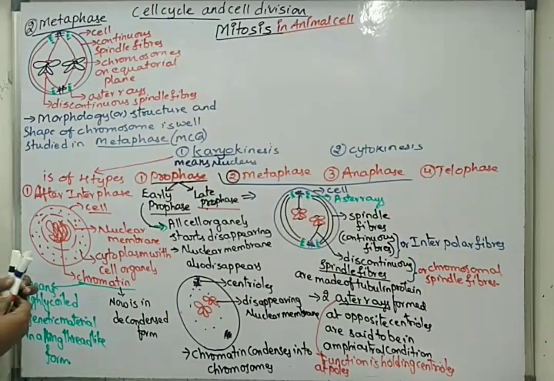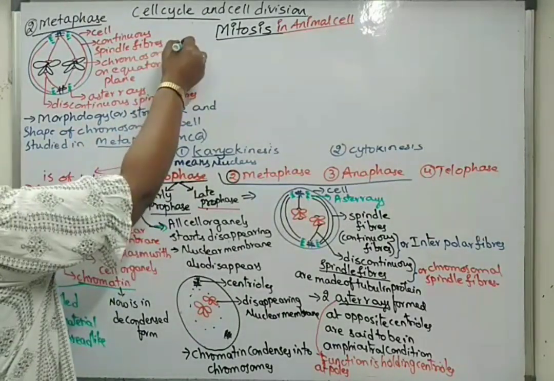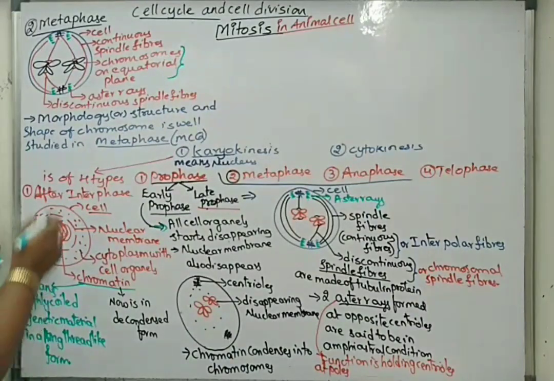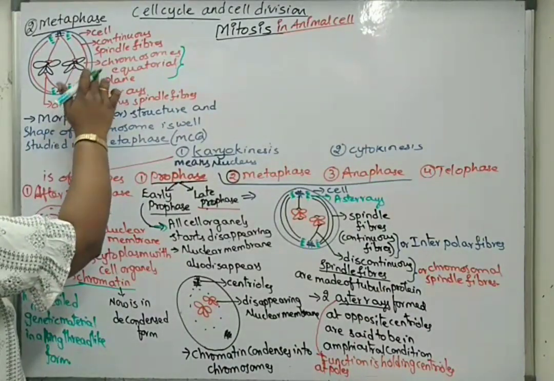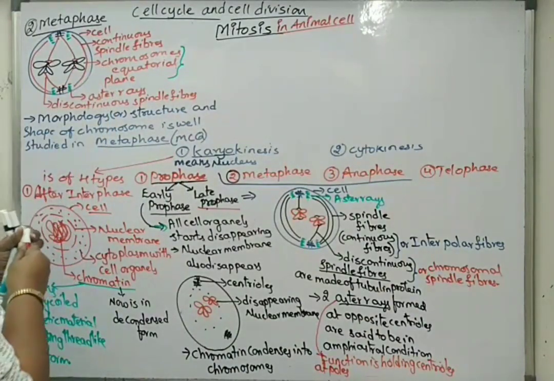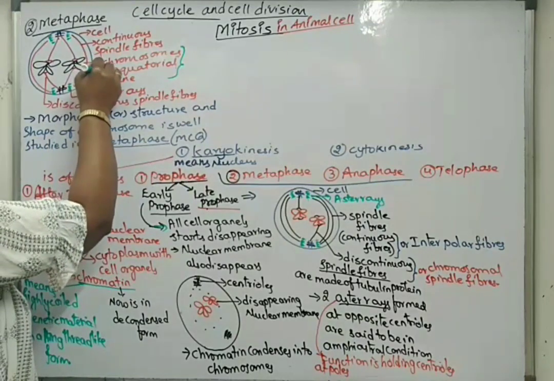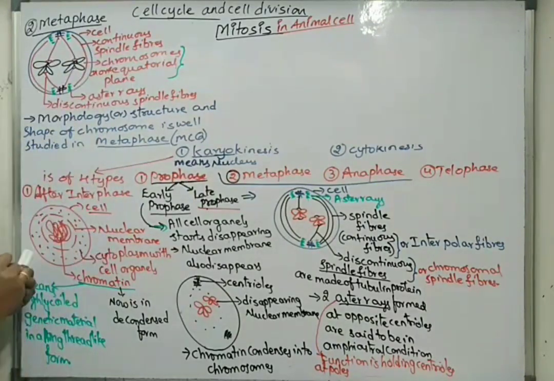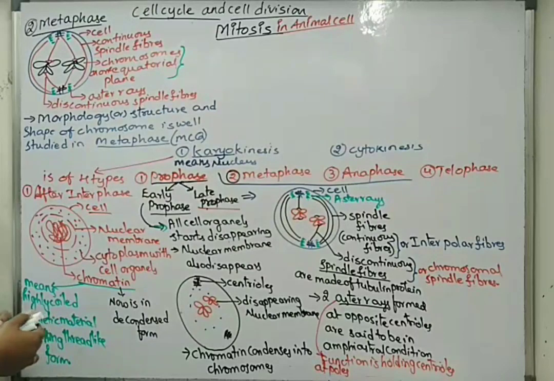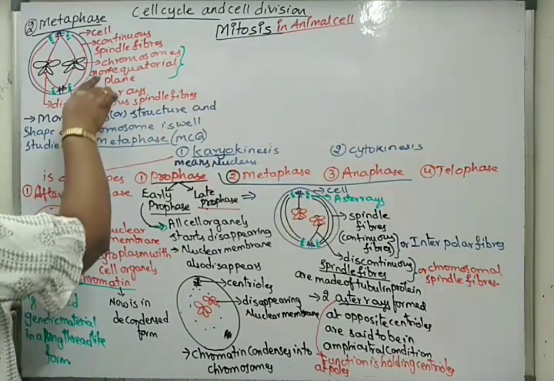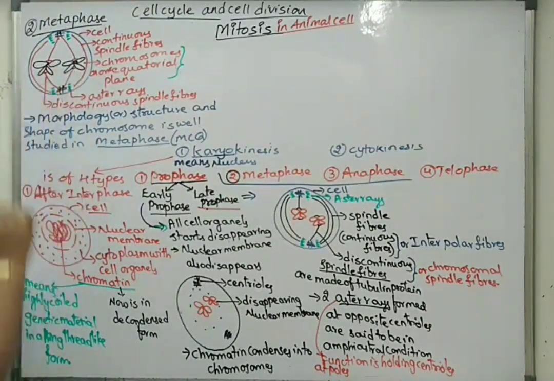So here in case of metaphase, we can take one point like these are all aligned on one equatorial plane. Next, these spindle fibers are still attached to the kinetochores here.